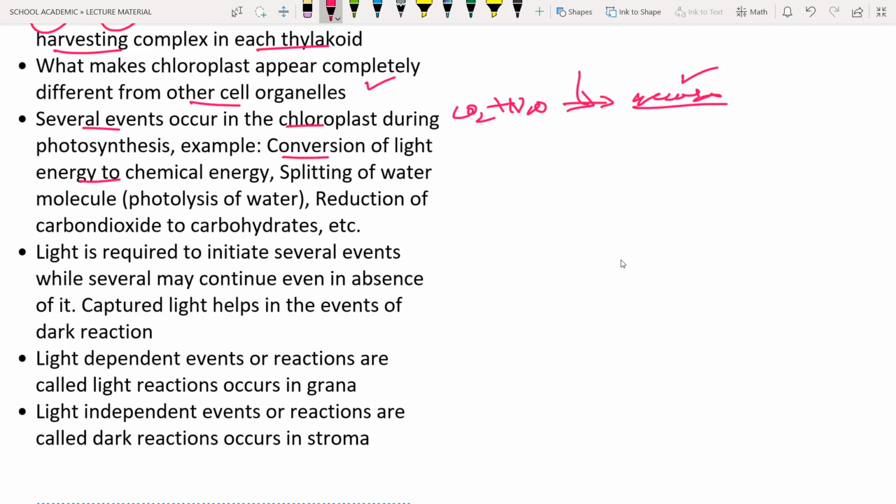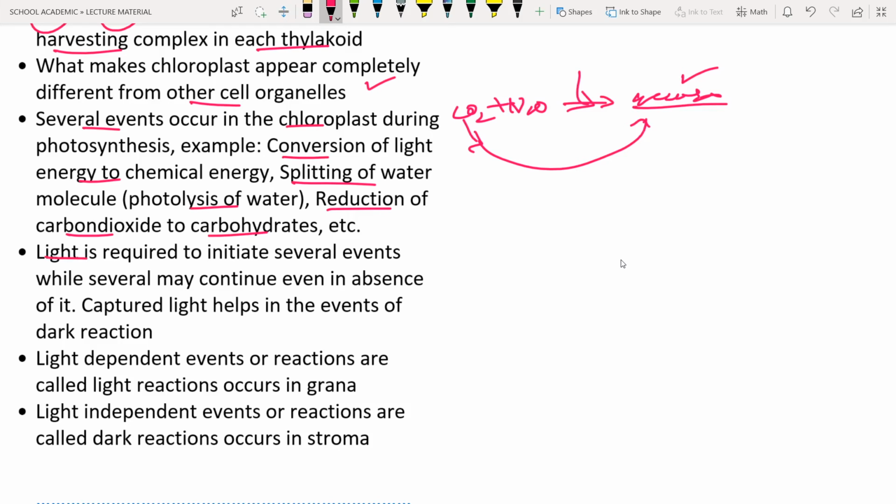Next to the conversion of light energy to chemical energy is the splitting of water molecules. The water molecules will be broken down into H plus ions and OH minus ions. That is known as photolysis of water. Remember, this photolysis of water is also known as Hill's reaction. Then there is the reduction of carbon dioxide to carbohydrate. The carbon utilized in the formation of glucose molecules is nothing but the carbon of carbon dioxide.